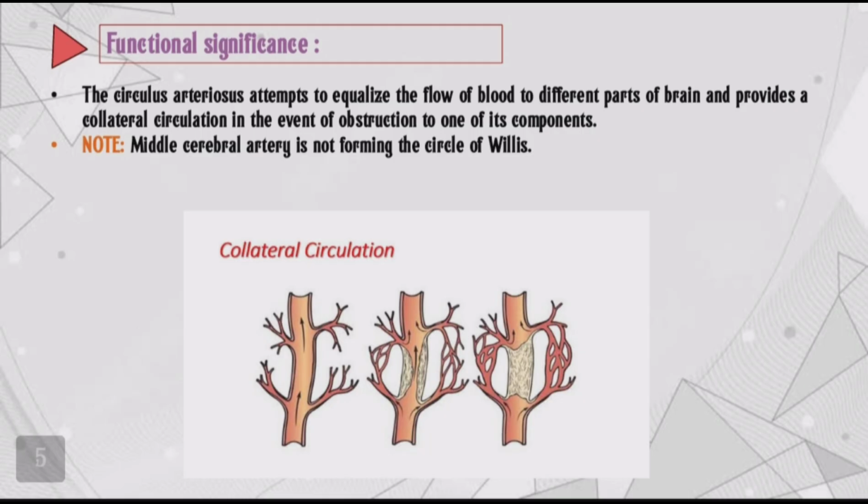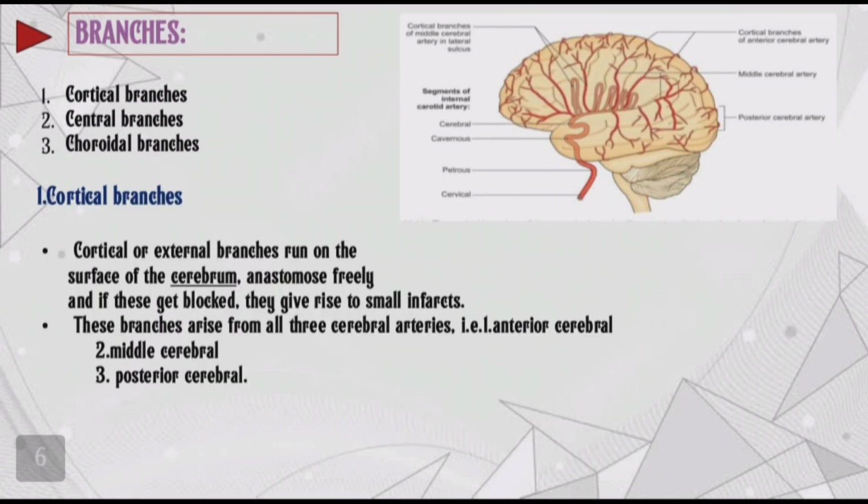Functional significance. The circulus arteriosus attempts to equalize the flow of blood to different parts of the brain and provides a collateral circulation in the event of obstruction to one of its components. Note, the middle cerebral artery does not form the circle of Willis. Understand? Next, branches. Cortical branches, central branches, choroidal branches. These are the three types of branches.